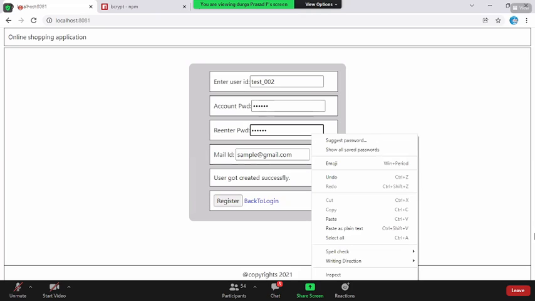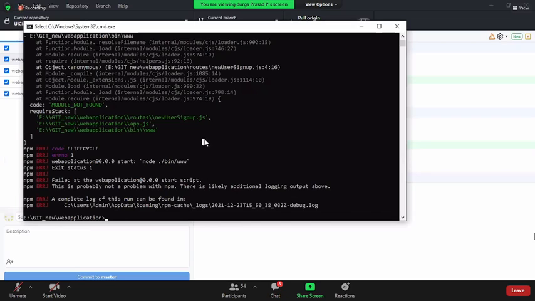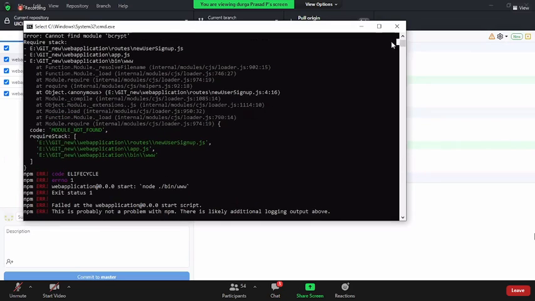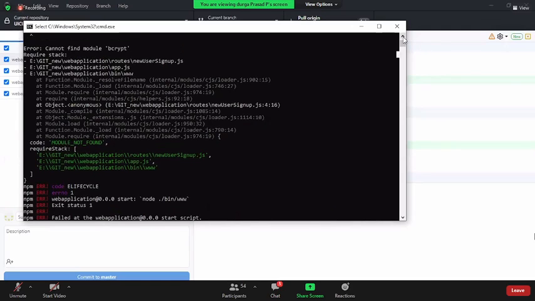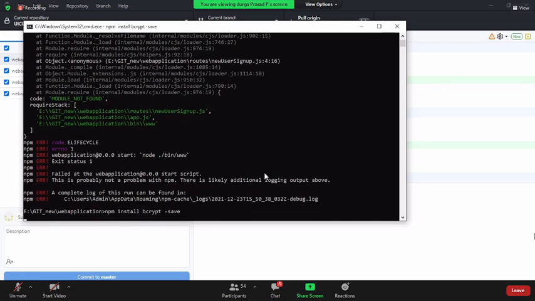Why is it not working? Oh, I got an error. It is saying it cannot find the module bcrypt. What do I need to do? We need to install that. So npm install bcrypt --save. Do you know the reason we are giving this hyphen save? Did I give any explanation for this?